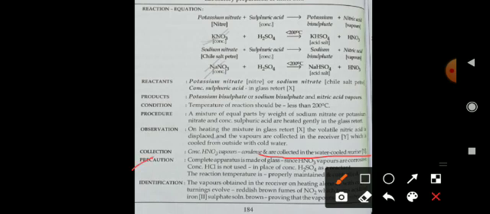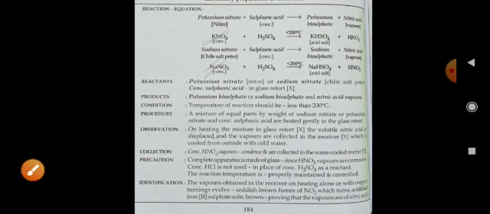Precautions: the complete apparatus is made up of glass. Since nitric acid vapors are corrosive, concentrated HCl is not used in place of concentrated H2SO4 as a reactant. The reaction temperature is properly maintained and controlled.